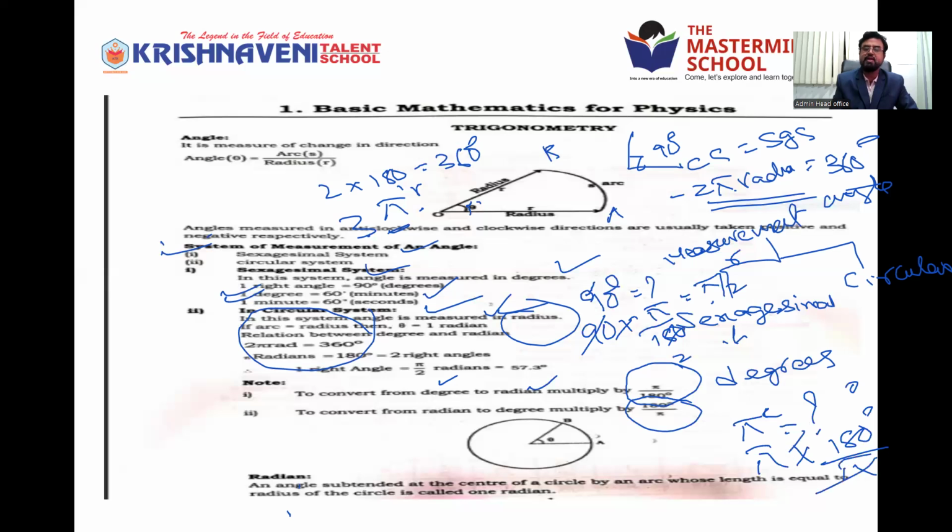Pi cancels. That is 180 degrees. So when you want to convert, very important. You can convert the sexagesimal into circular system or circular system into sexagesimal. In sexagesimal system, angle is measured in degrees, whereas in circular system, angle is measured in radian. We can convert the radian into degrees, or degrees into radians also. Very, very important part of conversion.